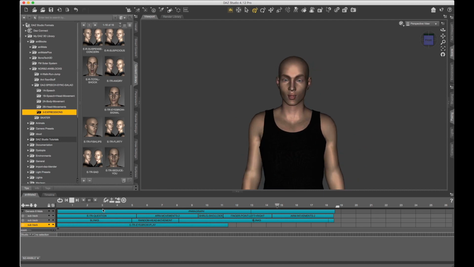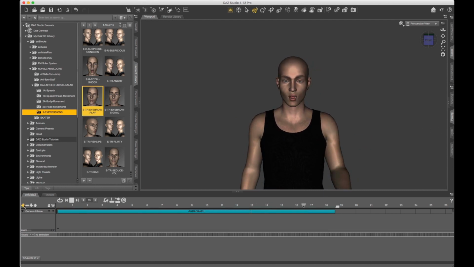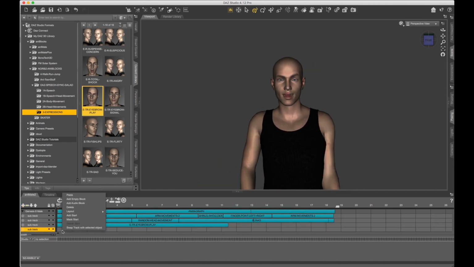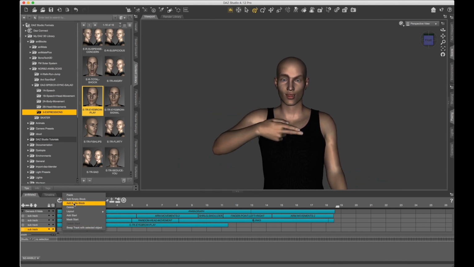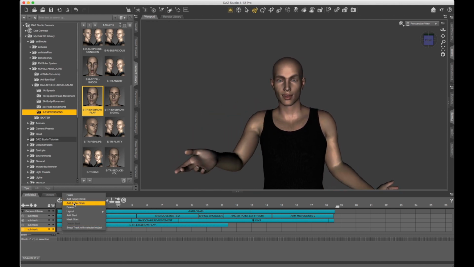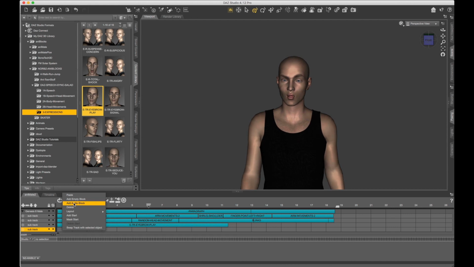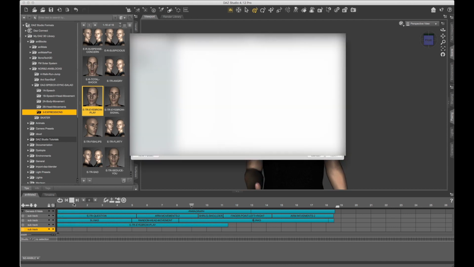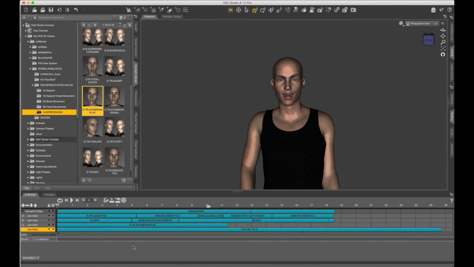So let me load up an audio file in here by adding another subtrack, right clicking, and add audio block, and just find whatever audio file you want. I'm going to give you this one that I'm using here so you guys can practice with it. So I haven't added any stops or anything, it's just laid in. It's not going to match up, but let's see what we have.